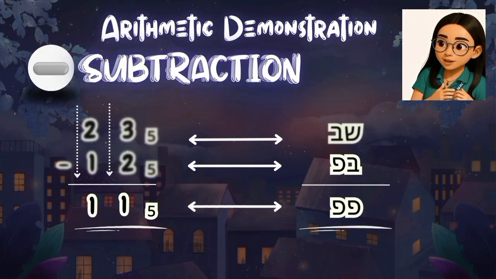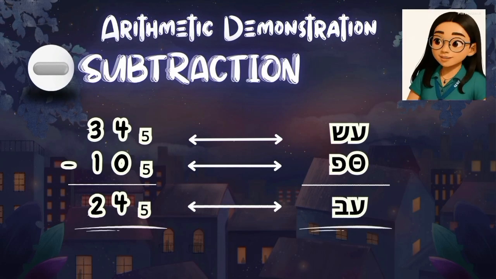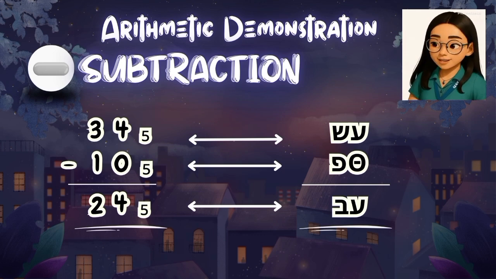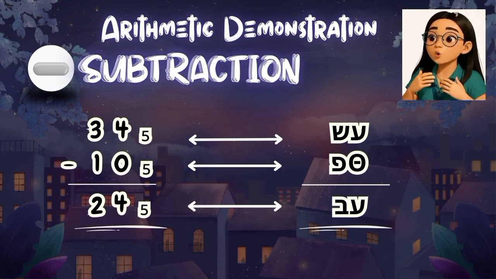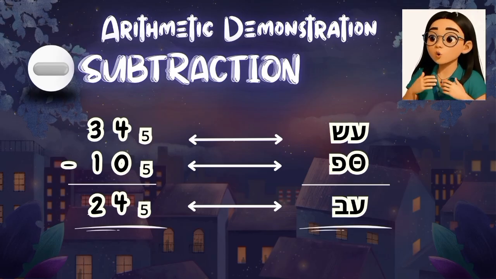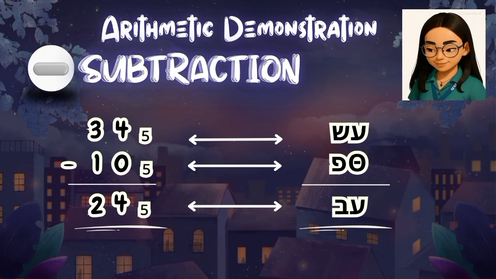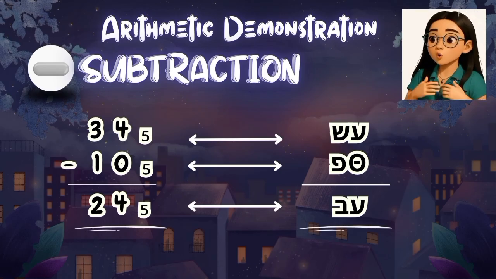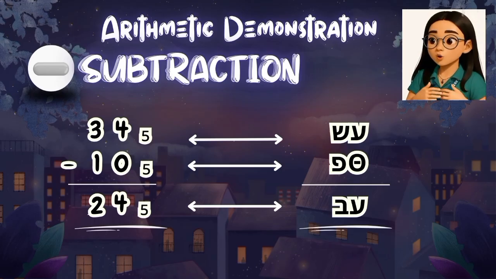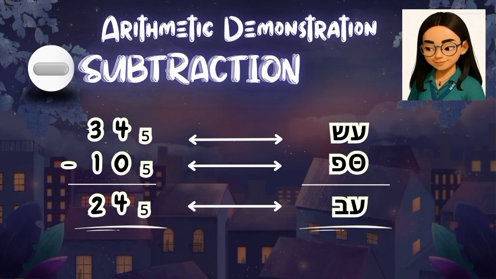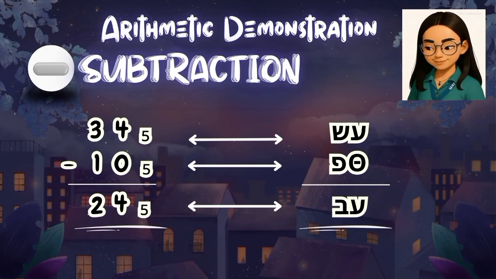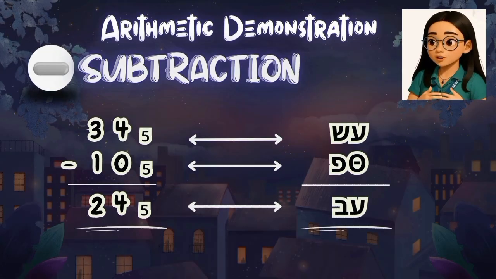For the next example of subtraction, we have Nexosura as the minuend and Lumo Nava as the subtrahend. Performing the operation, we subtract Nava from Sura, which gives us the value of Sura, and Nexo minus Lumo gives us the value of Cora. Therefore, Nexosura or 34 in base 5 minus Lumo Nava or 10 in base 5 yields the difference of 24 or Cora Sura in the Numbeks system.